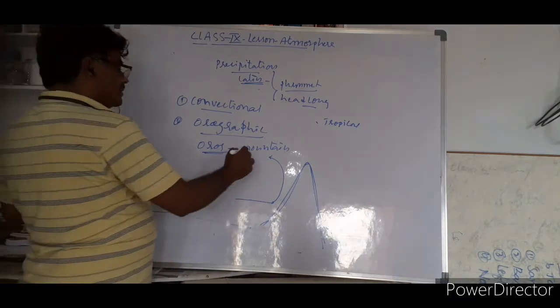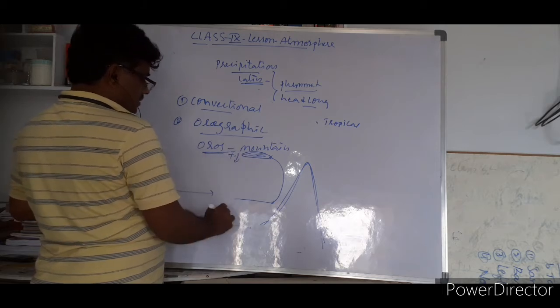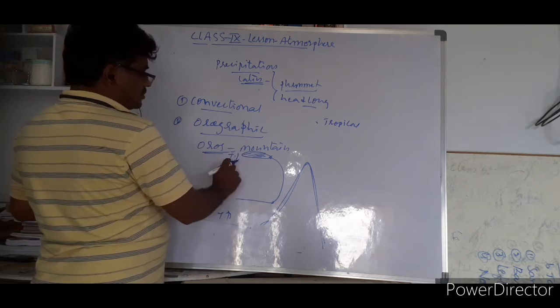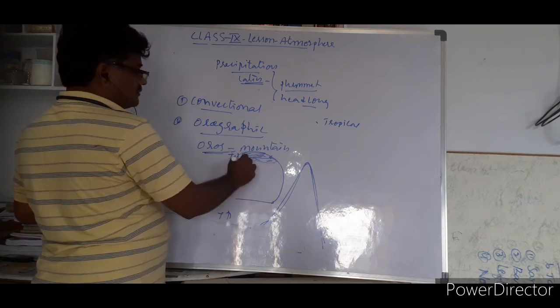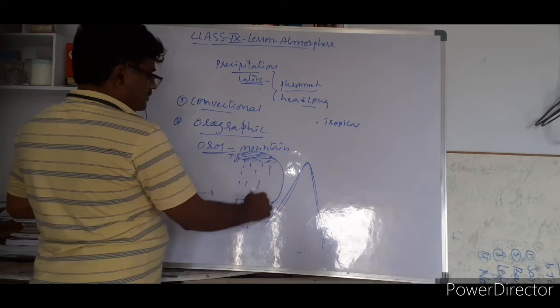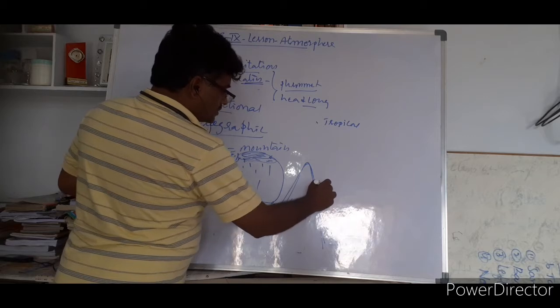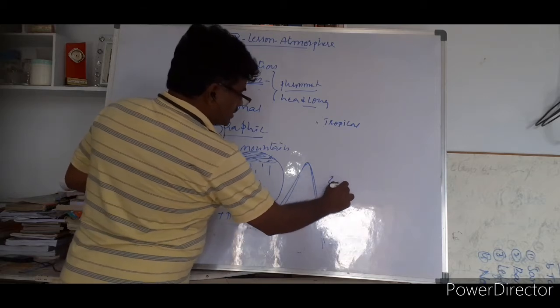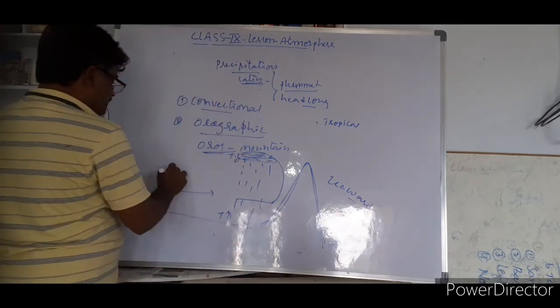So when it goes up, whenever air rises, what will it do? Condensation. As the temperature is high here and low there, the air condenses, leading to the formation of clouds and then rainfall. Here there will be rainfall, but on this side there is no rainfall. This is called the leeward area. This is the windward area.